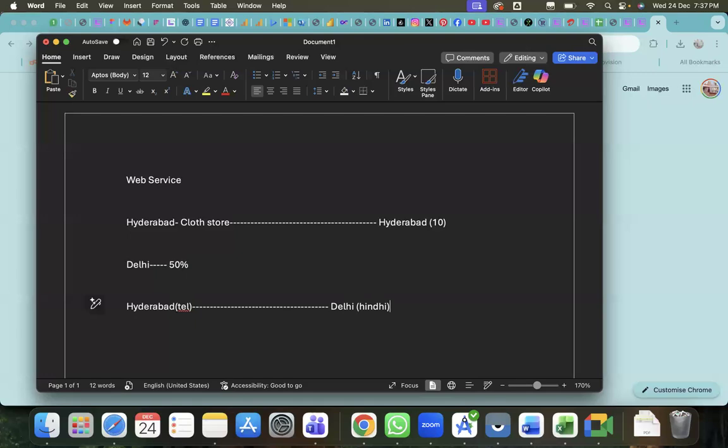I want stock, he wants sales, but whatever I'm communicating in Telugu is not understood. So what do we require? Here we require one person called a translator.